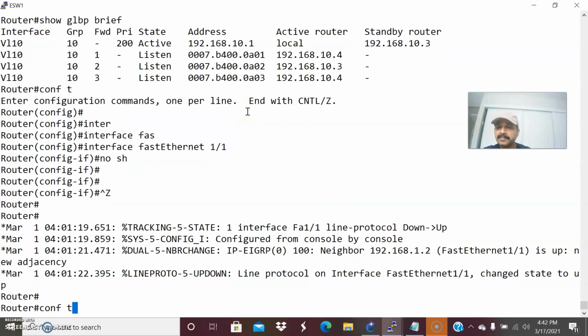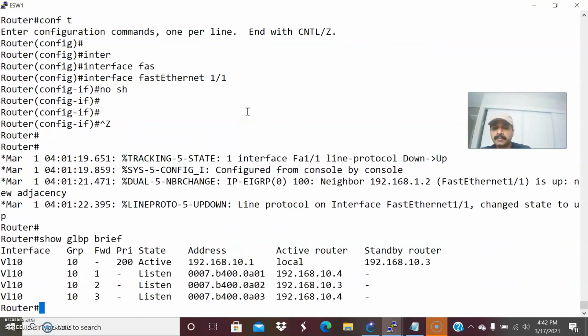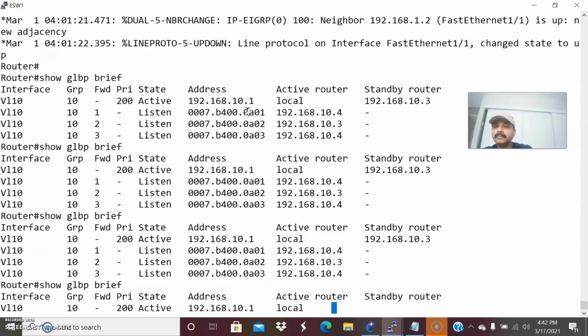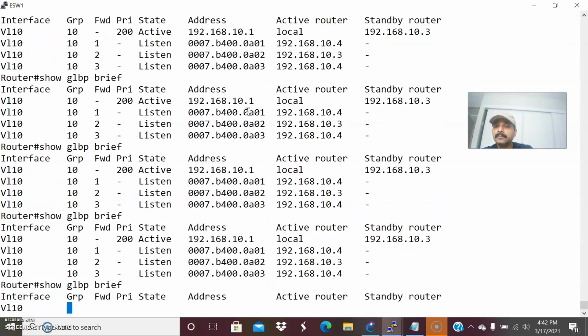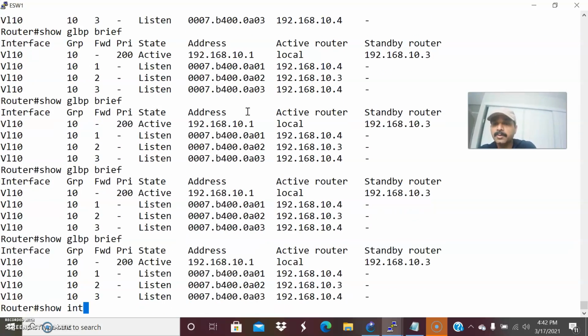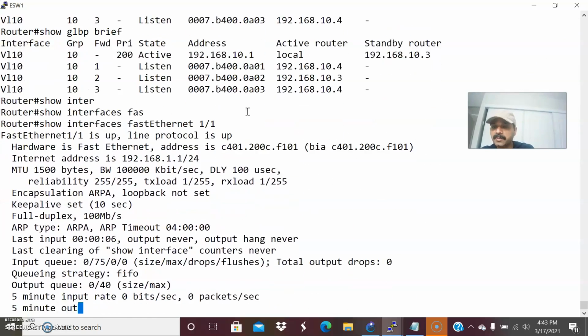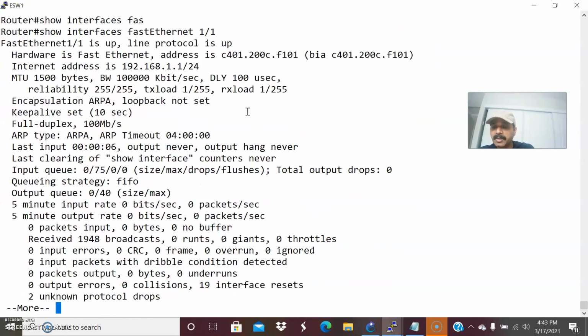Let us see. Show interface FastEthernet 1/1. This is the thing you have done, right? It is up, and it should come up immediately.